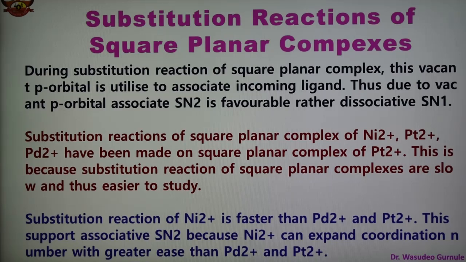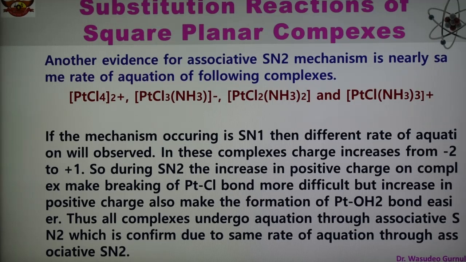It is also observed that substitution reaction of nickel 2 plus is faster as compared to palladium 2 plus and platinum 2 plus. This supports the associative SN2 reaction because nickel 2 plus can expand its coordination number more than palladium 2 plus and platinum 2 plus. There are also some evidences for the associative SN2 mechanism, and in that case the rate equation of the complex is shown here. Another evidence for associative SN2 mechanism is the rate equation for the complexes.